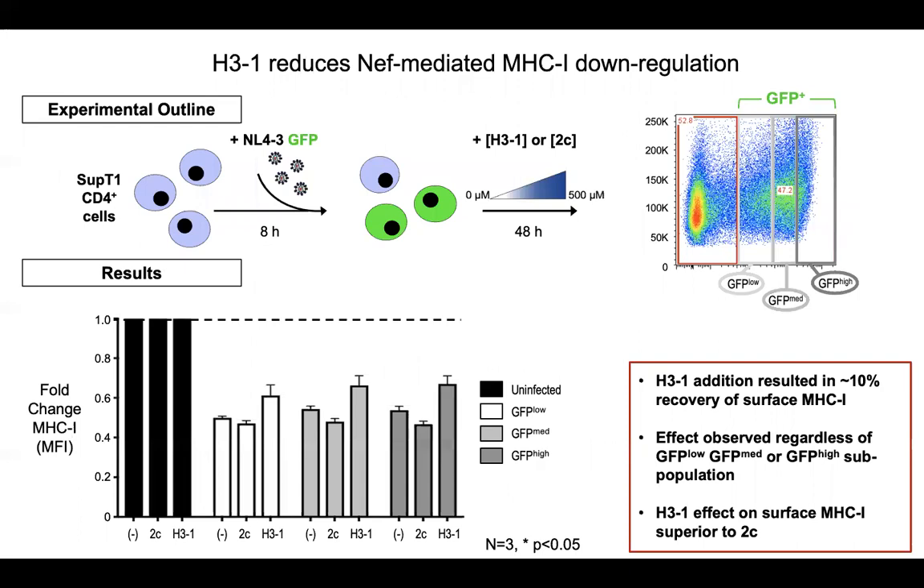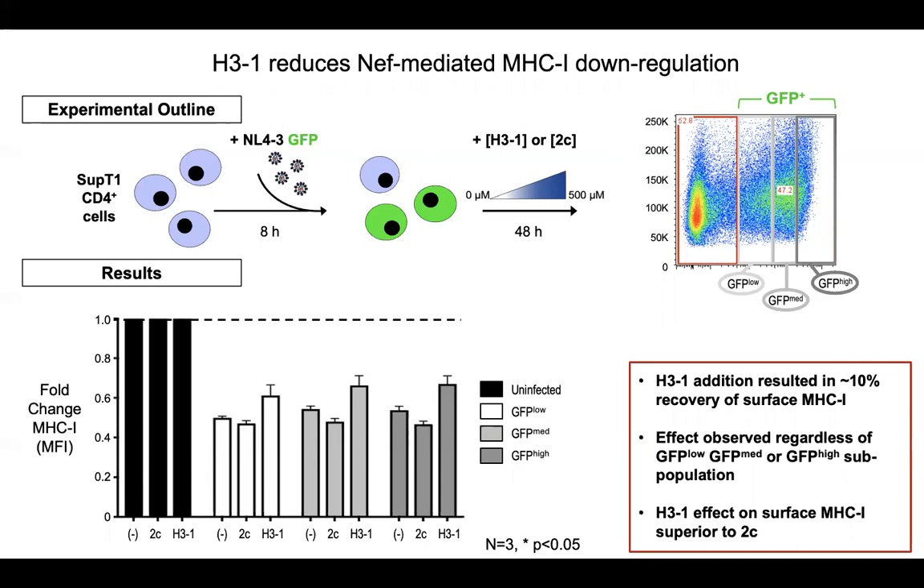To address our first objective, SupT1 human CD4 T cells were infected with the lab-adapted NL43 pseudovirus that expresses GFP. After infection, these cells were cultured for up to 48 hours with increasing concentrations of either 2C or compound H31. And GFP served as a readout of this infection, shown by the upper right FACS plot, and within our infected or GFP-positive cells, we then looked at subpopulations that we based on low, medium, and high GFP expression.